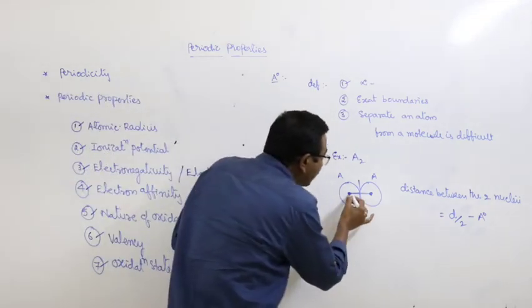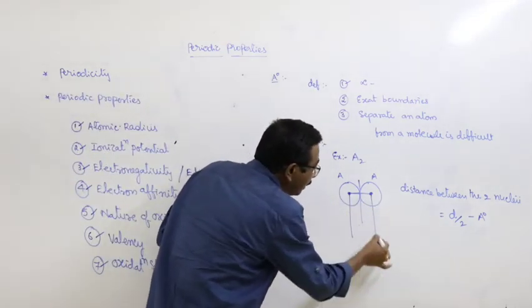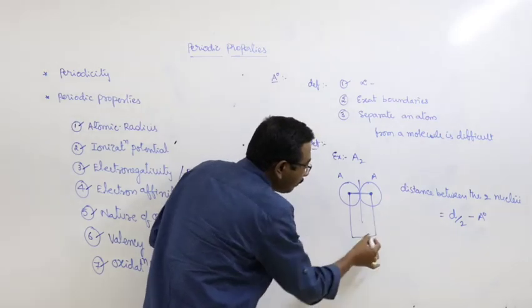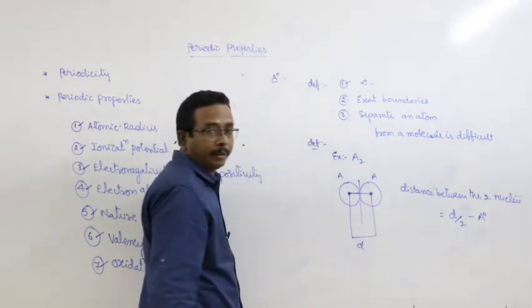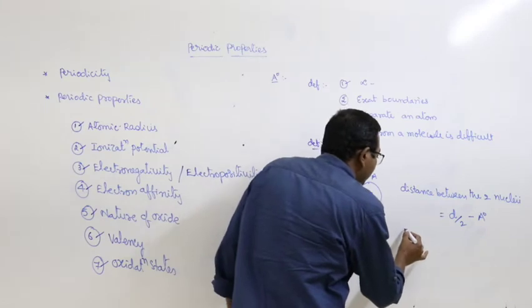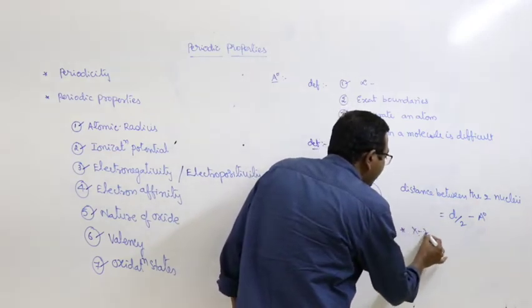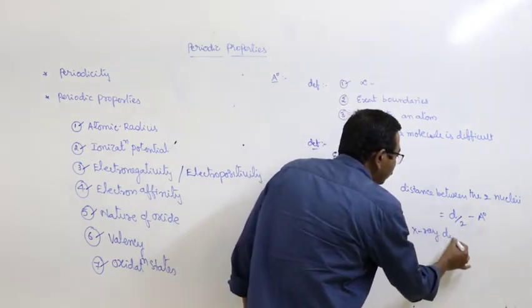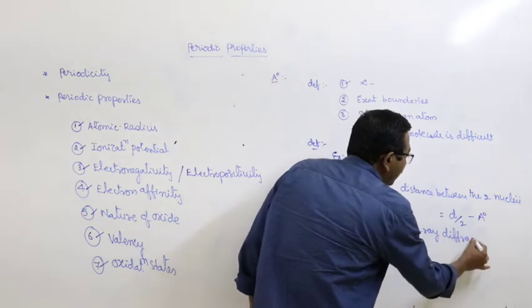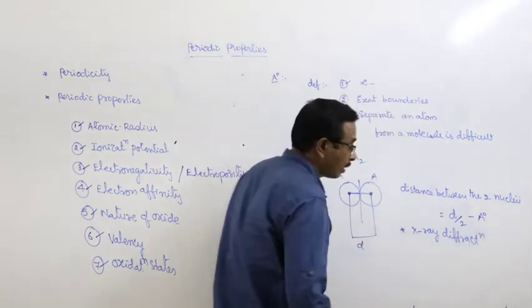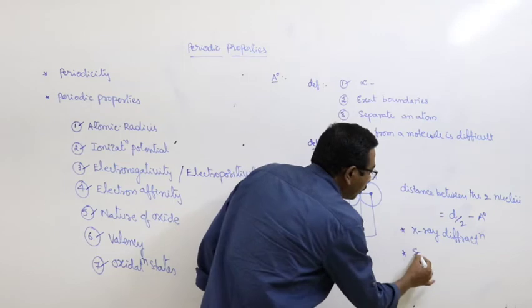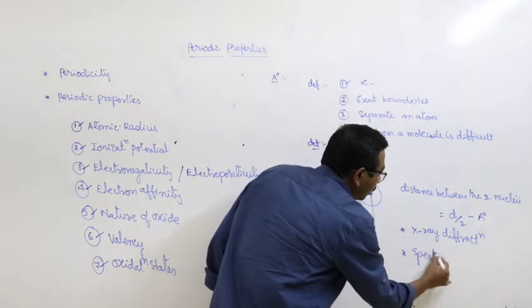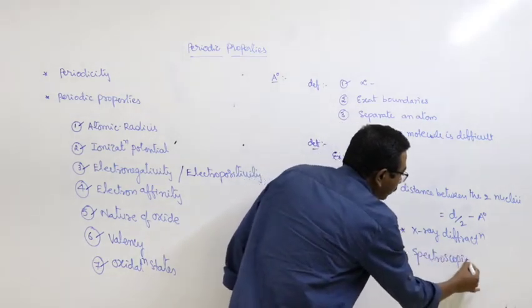But how can you measure the internuclear distance, or distance between the two nuclei D? By using X-ray diffraction method. And the second one, spectroscopic method.